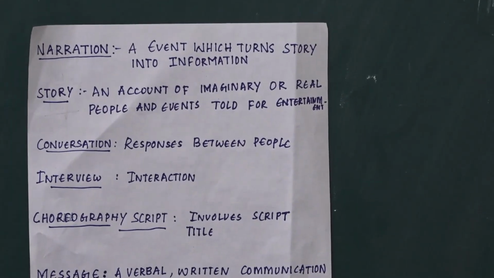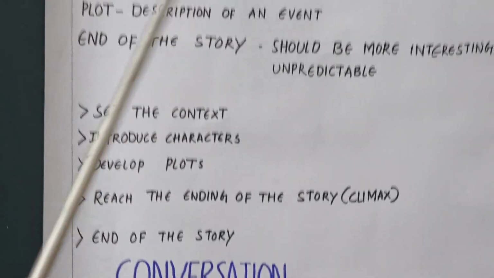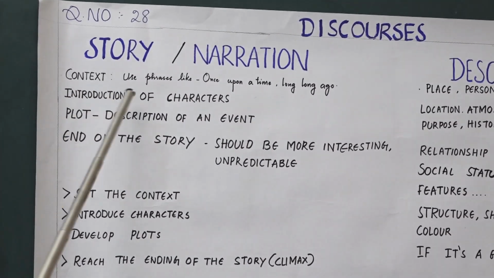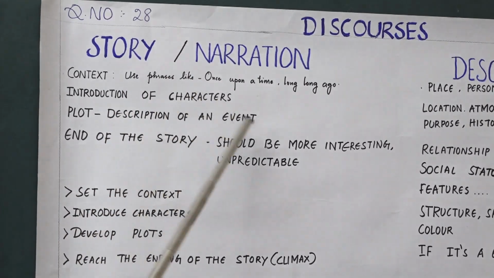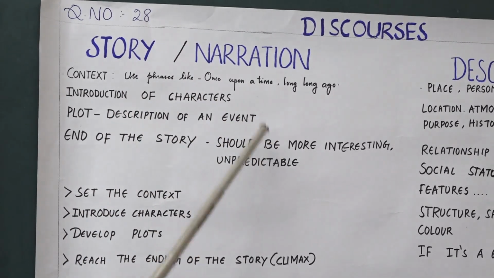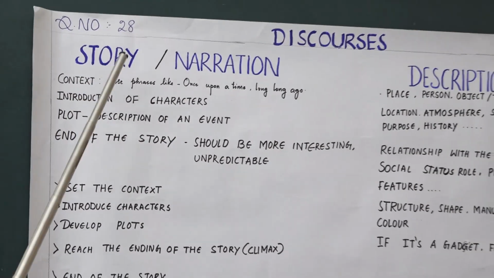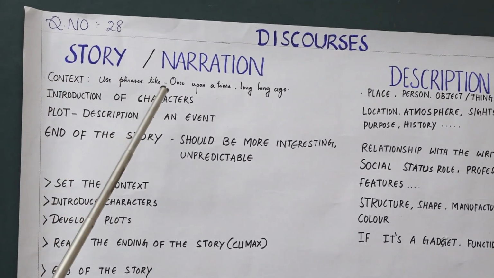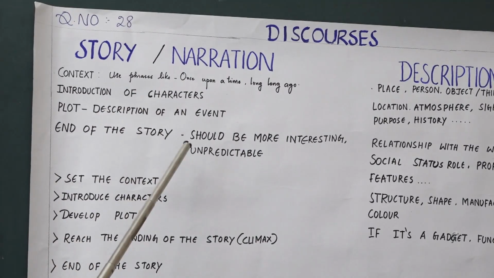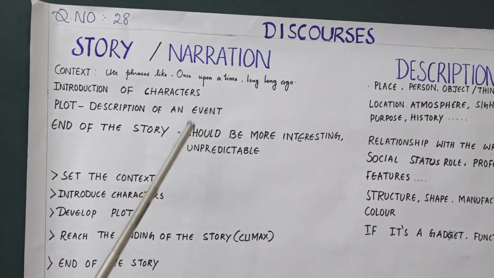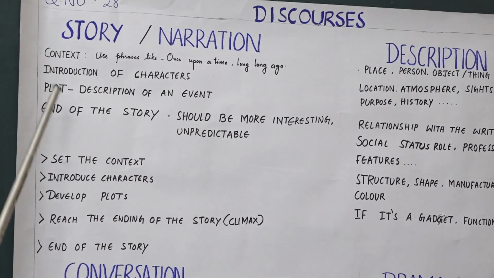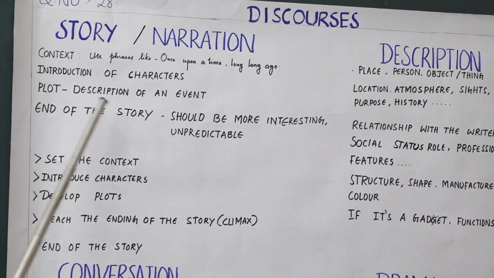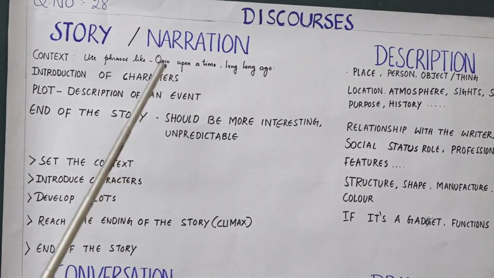So what are the points we have to follow in the story and narration? The story and narration should have context, and you should use phrases like "once upon a time" or "long ago" when you are telling a story. First of all, if it is a story, you have to introduce the characters and describe the event. Whatever topic or subject you take, we should describe the event. That is called the plot.